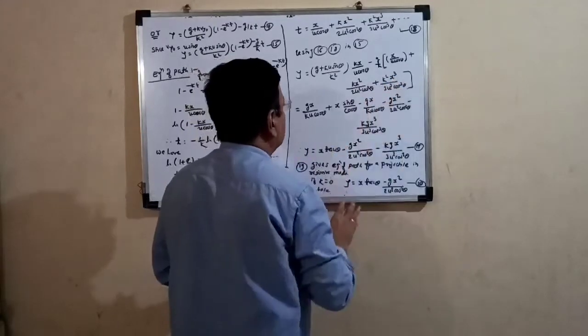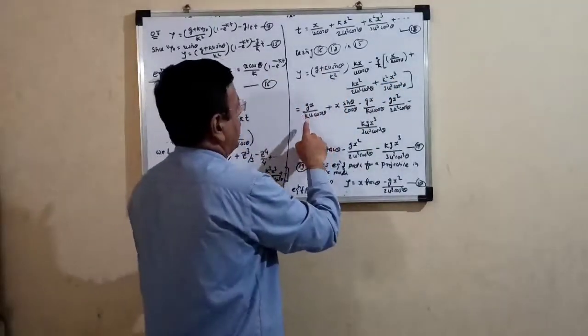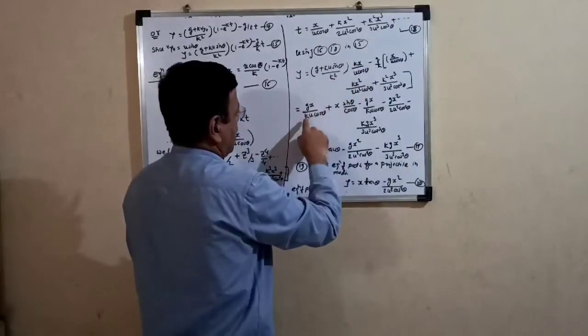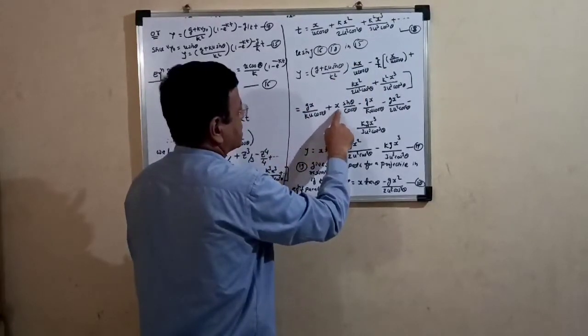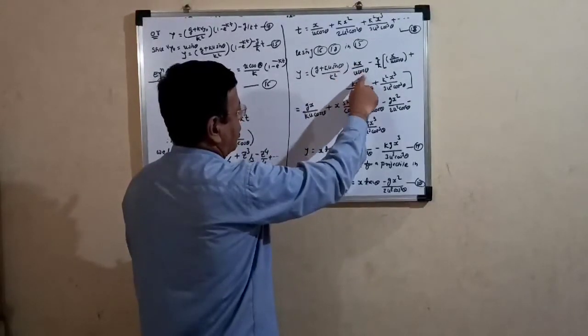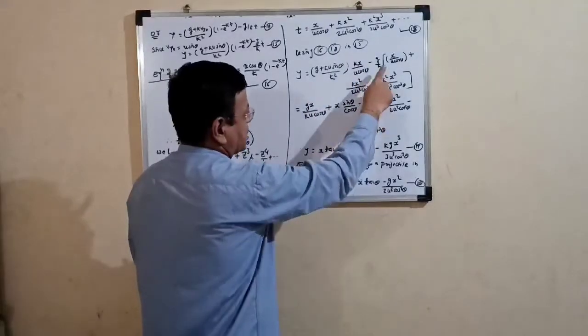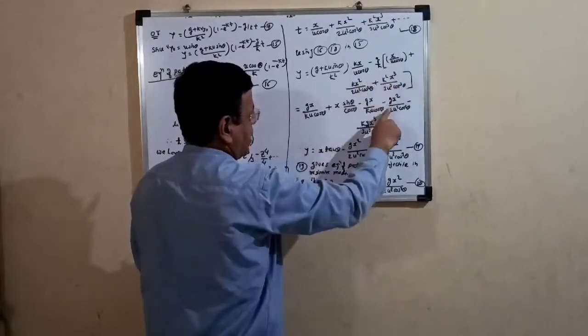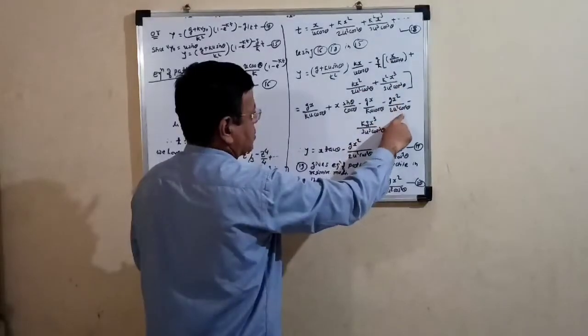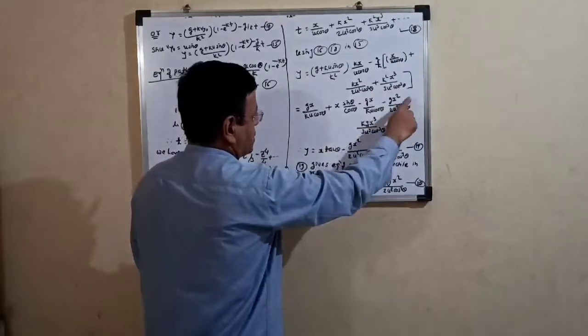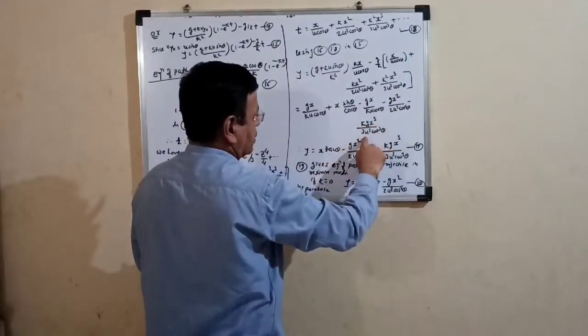By solving this, we get gx upon k u cos theta plus x sin theta upon cos theta minus gx upon k u cos theta minus gx square upon twice u square cos square theta minus kg x cube upon 3 u cube cos cube theta.